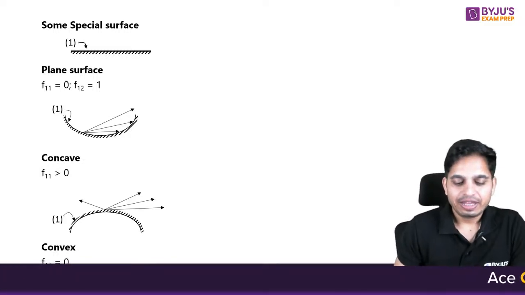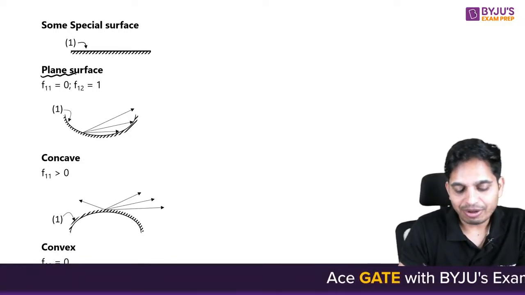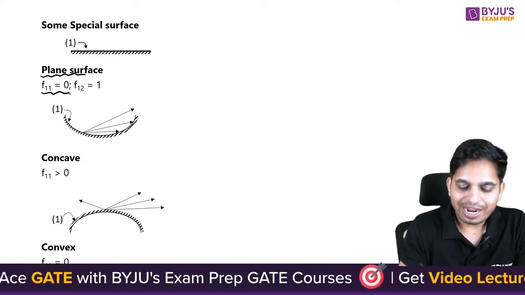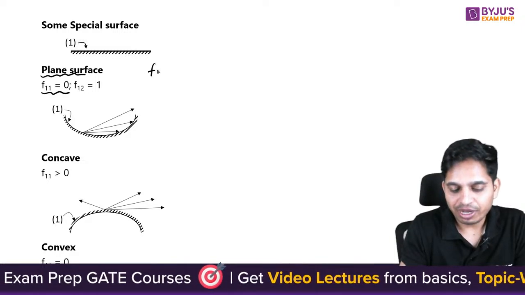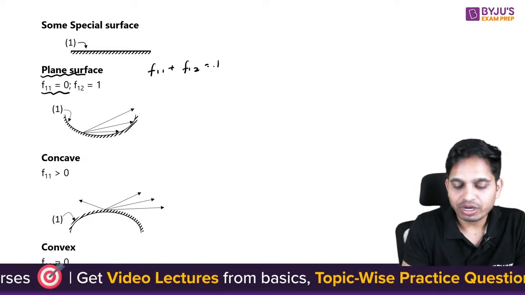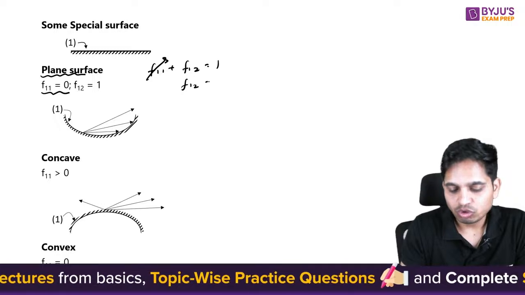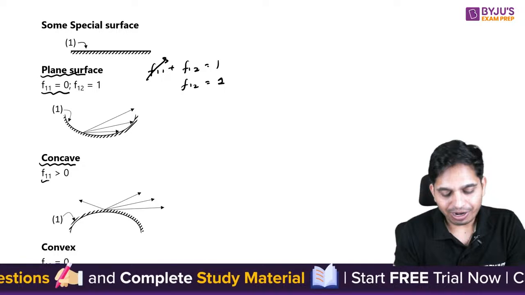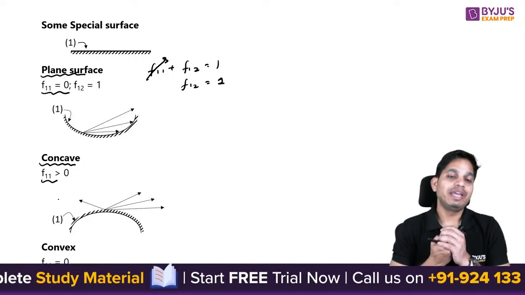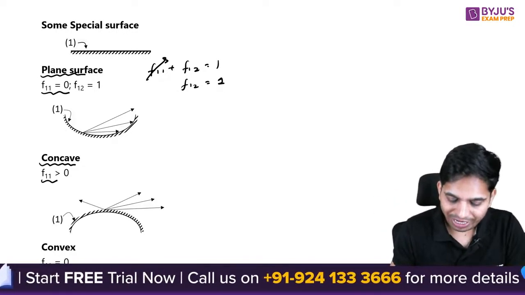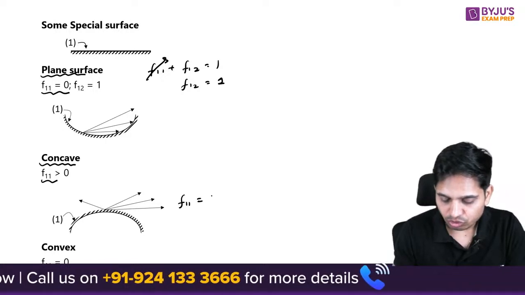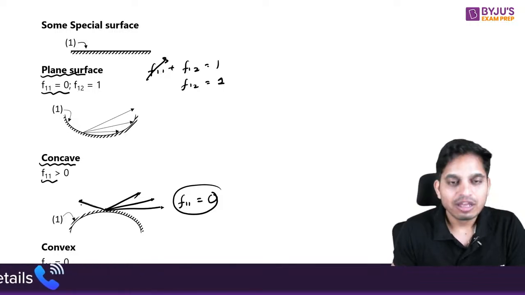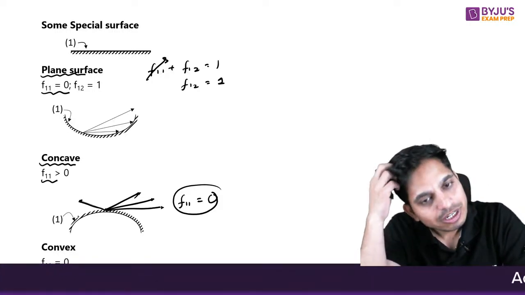Now let us say you have a plane surface. Always remember its view factor with respect to itself is 0. When you apply the summation rule, F11 plus F12 equals 1, and F11 is 0, that means F12 is 1. When you have a concave surface, F11 can be greater than 0. When you have a convex surface, F11 equals 0, because whatever is emitted from it is not going to fall back on itself.